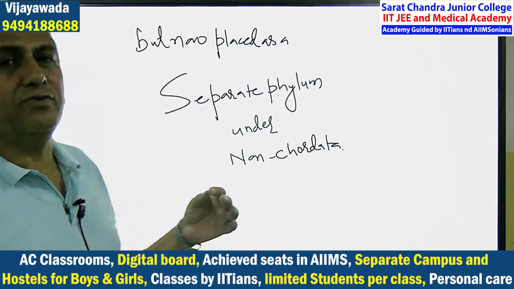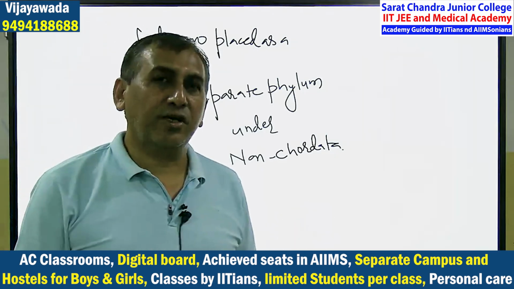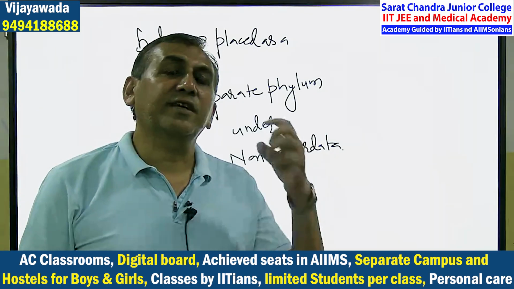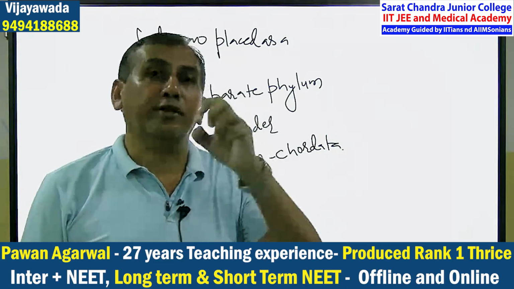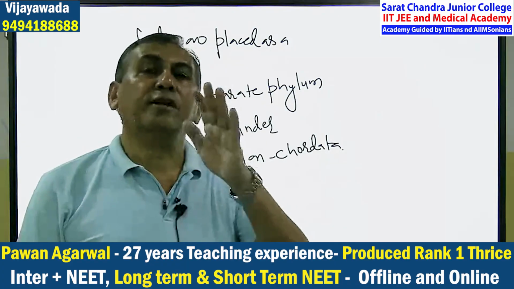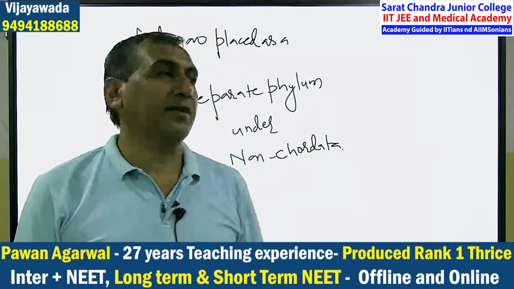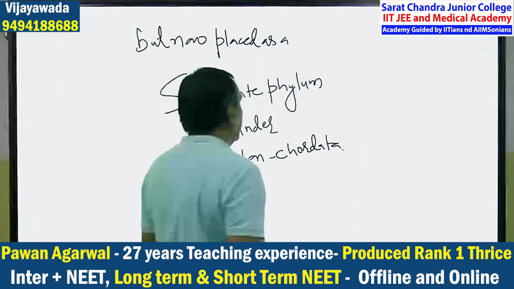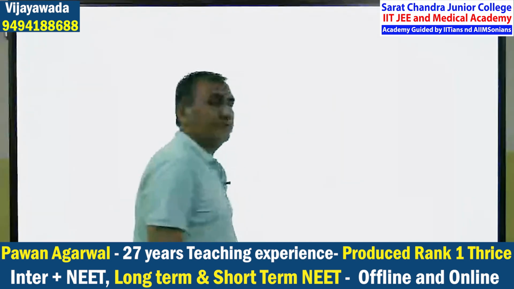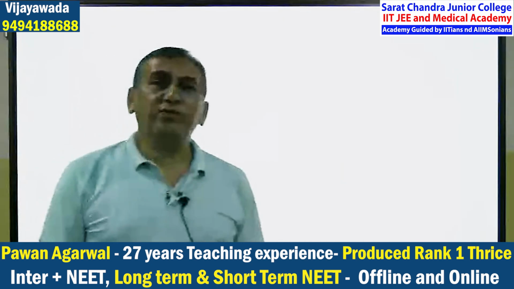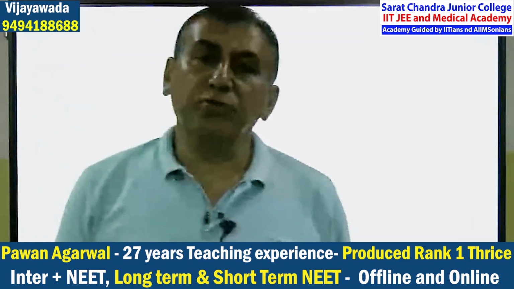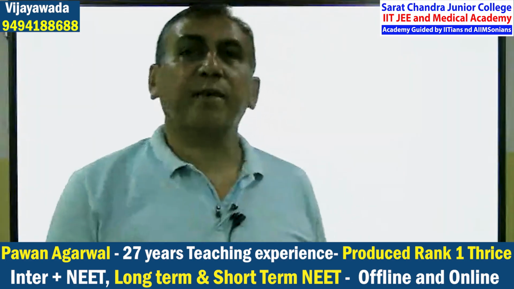Previously, there were a few characters similar to chordates, but scientists were thinking that they have a notochord. Notochord is the base of Chordata. Chordates have the notochord, but it is absent here. That is why it is removed and placed as a separate phylum.